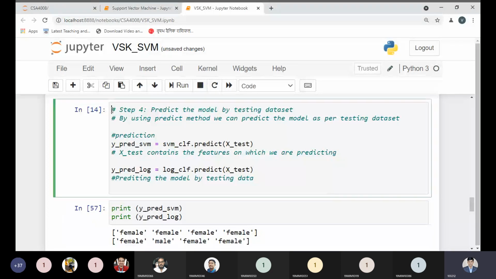After executing this, there is no problem over here. So let me remind you all once again. We have defined or prepared the data set. Now we have split the data set into training and testing data sets. Now we have to fit the model, build a model, and now we have to predict with the model. So we have done 4 different steps. Now, any doubt over here, please you can ask me right now, students. Any doubt you are having?